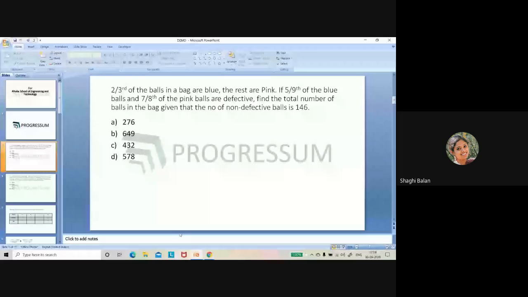Now go to option 3. 4 plus 3 is 7, 7 plus 2 is 9, 9 is completely divisible by 9, which means your answer is option C. Got it? So rather than solving with pen and paper, you can find the answer for this question without using pen and paper. Is the first question clear to all?